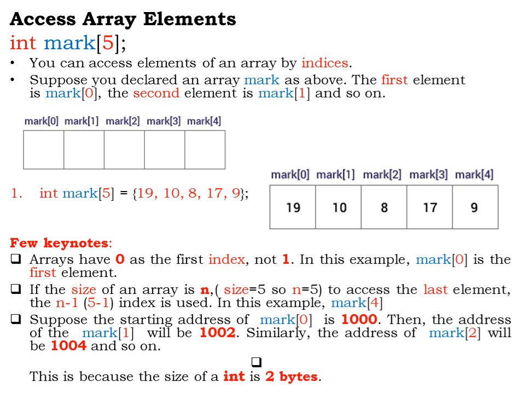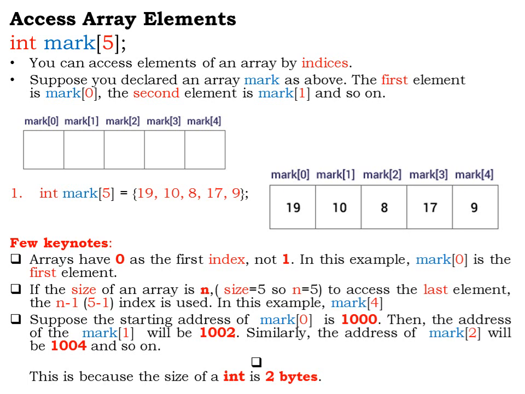So in this example, it will be mark[4]. So if I want to access the last element of an array, I have to say n minus 1. Where n is 5, 5 minus 1 is 4. So the index value 4 will return me the last element that is stored inside my array. Suppose the starting address of mark[0] is 1000. The 1000 is the memory location of the first memory block.